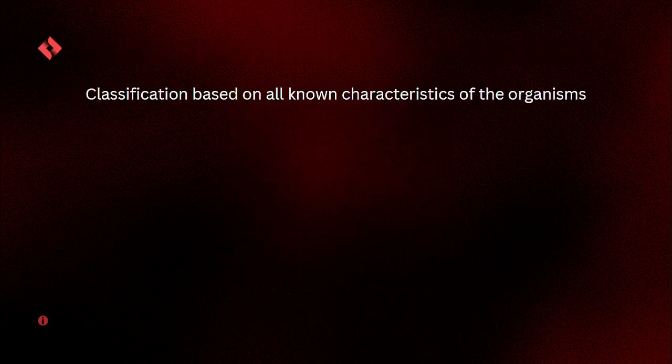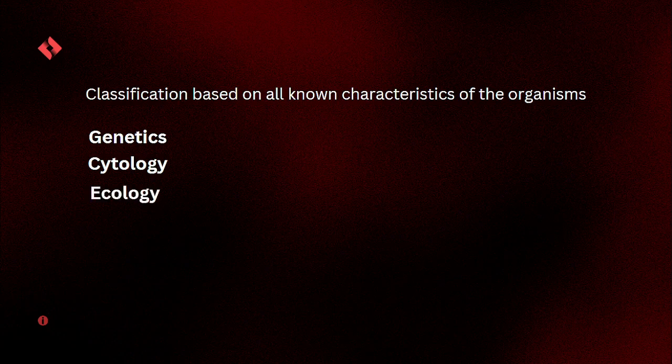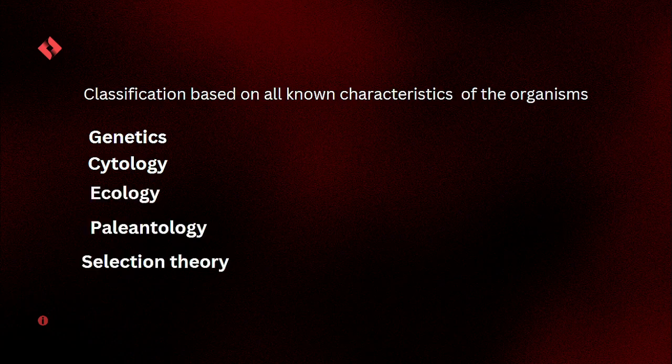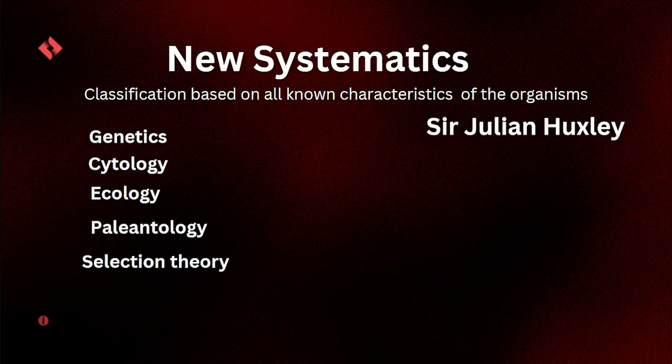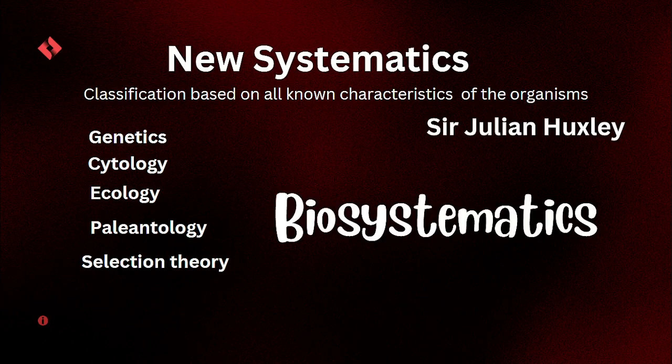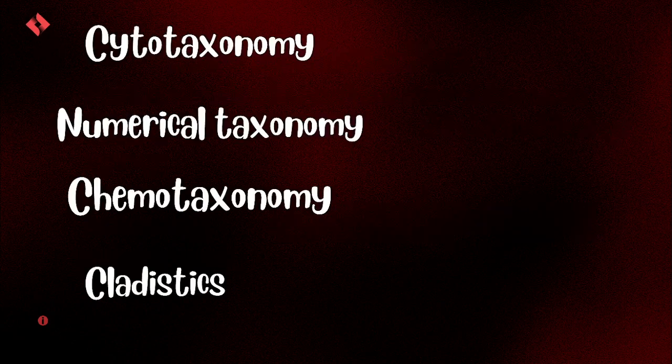Later on, based on all known characteristics of organisms of that age, like genetics, cytology, ecology, paleontology, selection theory, etc., a new branch of taxonomy was developed, which was known as New Systematics. It was coined by Sir Julian Huxley. And now it is popularly known as biosystematics. This biosystematics includes cytotaxonomy, numerical taxonomy, chemotaxonomy, and cladistics.